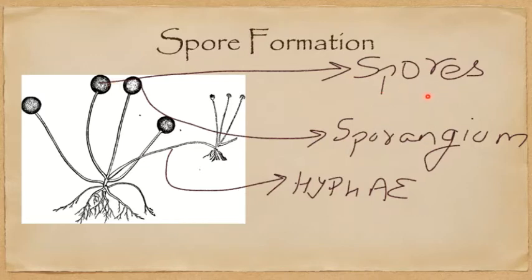Now the mass of spores produced, when they land on a suitable substrate, a suitable place, will begin to germinate and form new fungal hyphae. So this is known as spore formation. It is a method of asexual reproduction in fungi and algae.